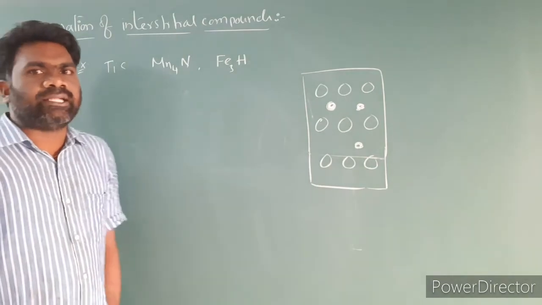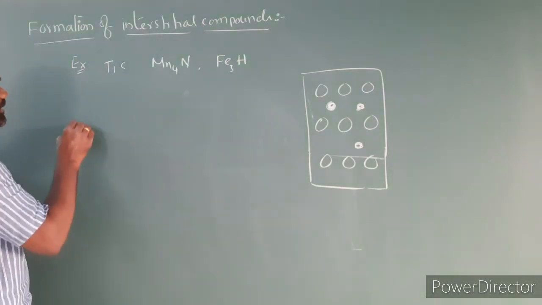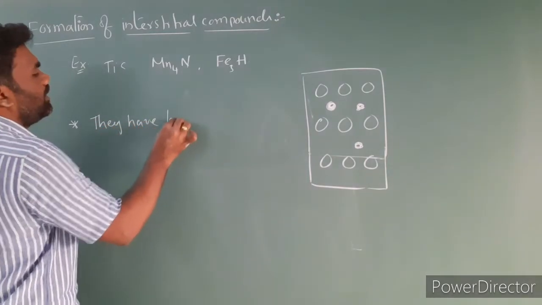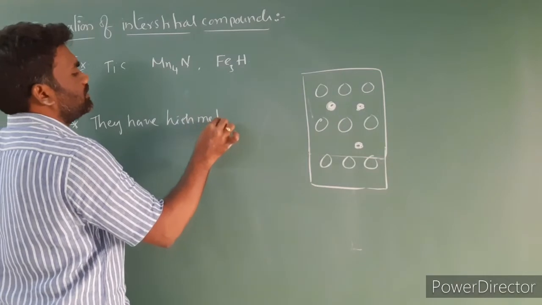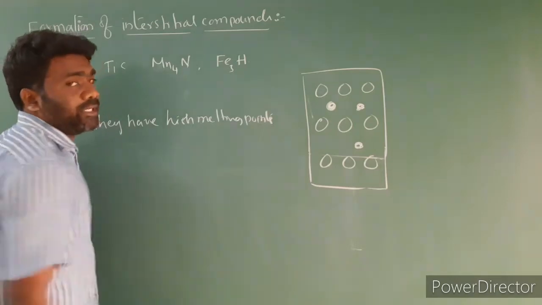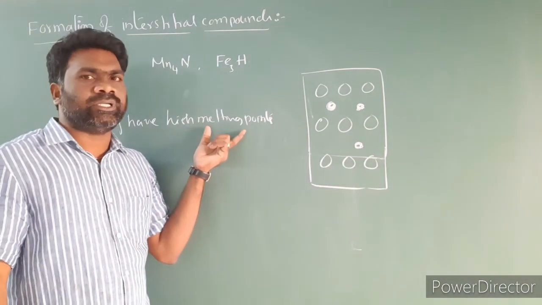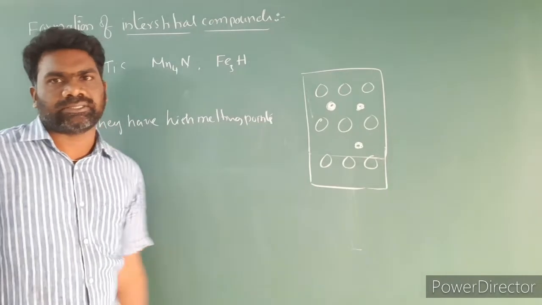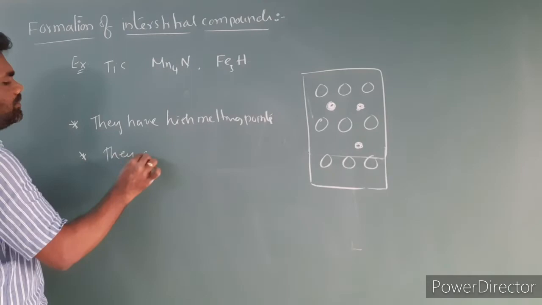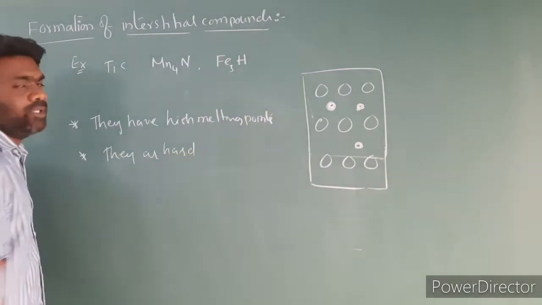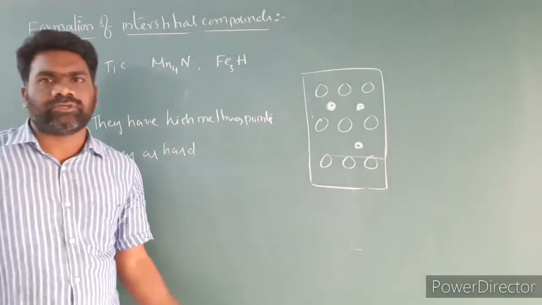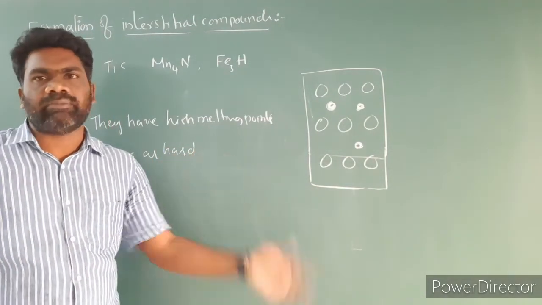Now let us look at some characteristics of interstitial compounds. First, they have high melting points. The melting points of these interstitial compounds are sometimes more than the pure metals. Next, they are hard. Interstitial compounds are very hard, and some reach even diamond hardness.